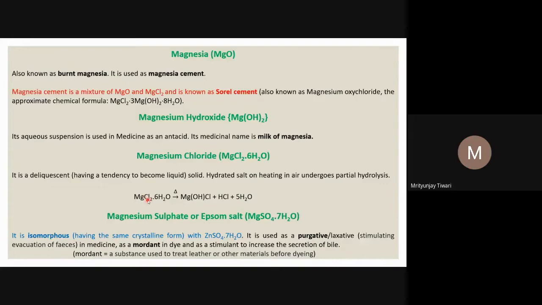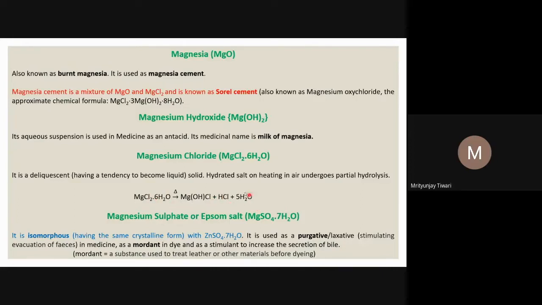So MgCl2 plus 6H2O, the water is already there. Once you heat it in the air, what happens? One chlorine goes away, and a water molecule splits into OH minus and H plus. Five H2O molecules will go away, one H plus will go with one chlorine, and one OH will go with the MgCl. So one hydrogen H plus will go with the Cl minus, so it becomes HCl that you see here.